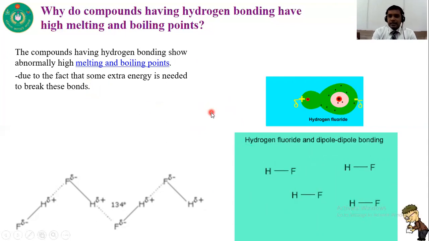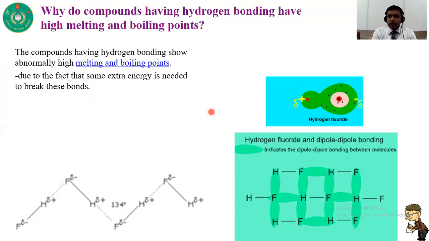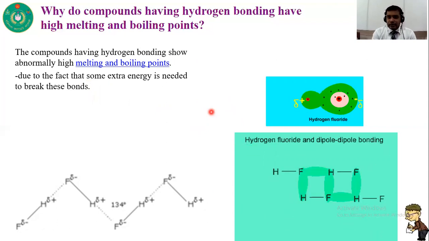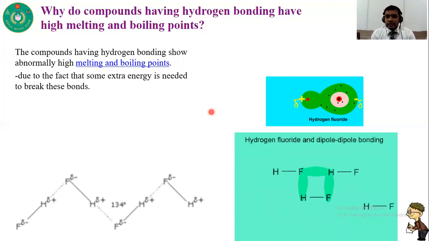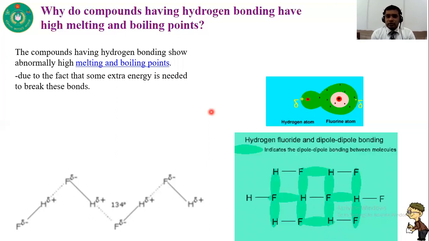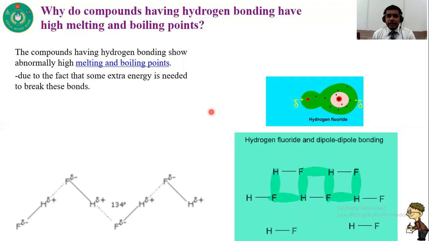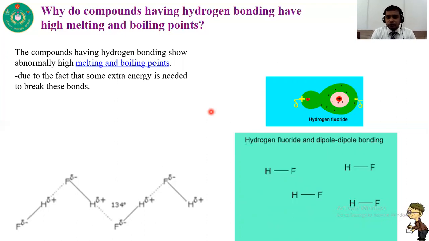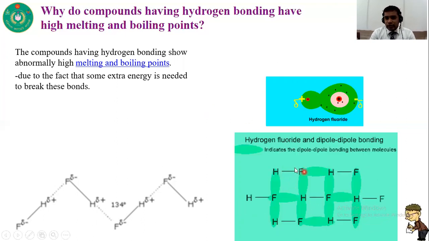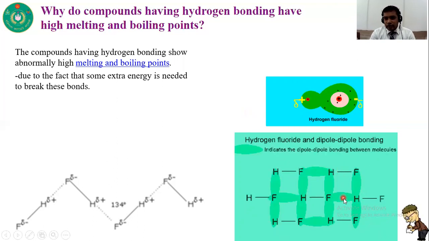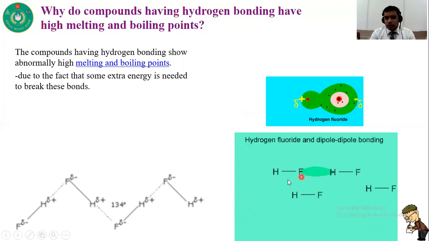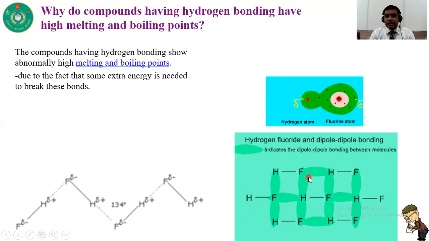I previously discussed that hydrogen bonding is a weak bond compared to covalent bonds and ionic bonds, but it is still a bond, and when we melt or boil something, this hydrogen bond needs to be broken down. That's why you need more energy, so the boiling point and melting point become higher. Here you can see that when hydrogen fluoride mixes with another hydrogen fluoride, hydrogen bonds are formed. As these hydrogen bonds form, hydrogen fluoride has higher melting and boiling points.